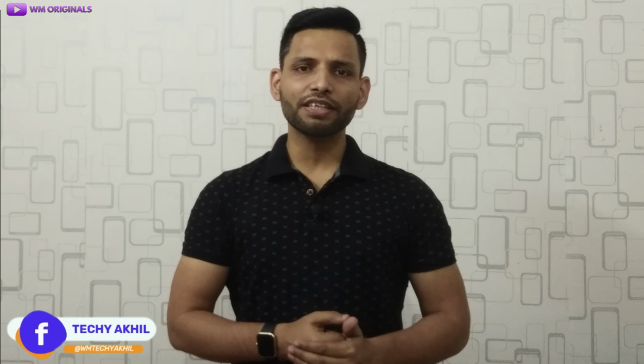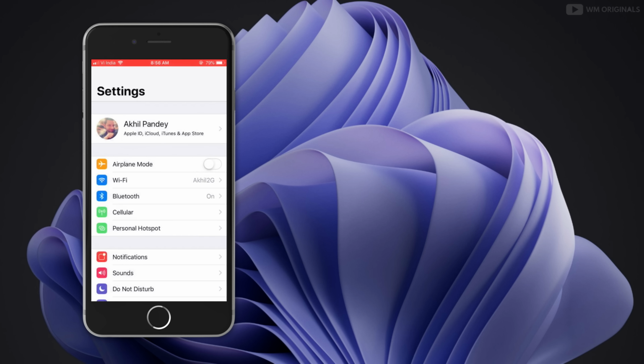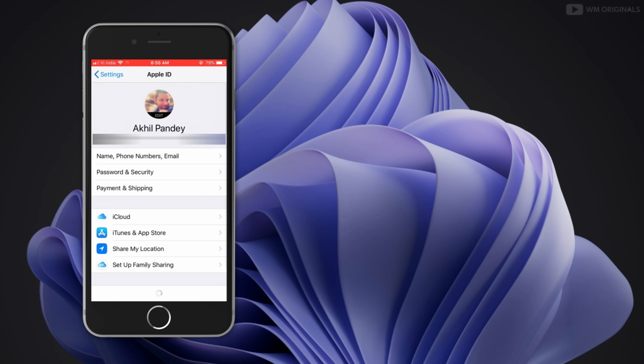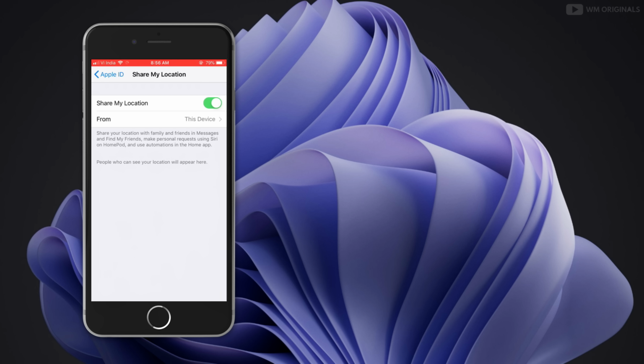Now this will stop sharing location on iPhone with everyone, but there are many disadvantages of using airplane mode, as now we may not be able to use our iPhone normally. So what to do? Well, here is another alternative. We can simply turn off Share My Location. Simply open Settings and go to your profile, and from here tap on Share My Location. Just toggle it off. Now your location on this iPhone will not be shared with anyone.